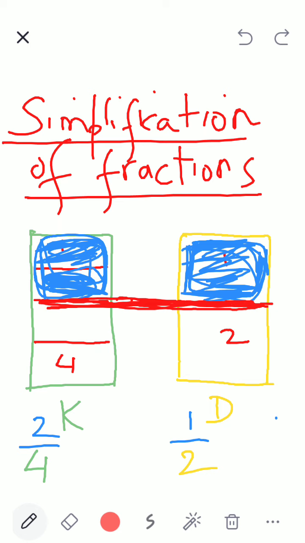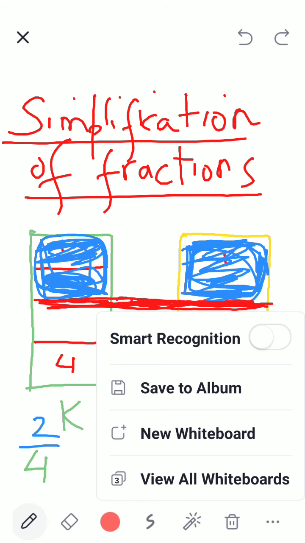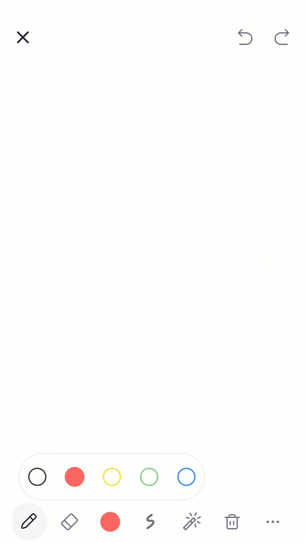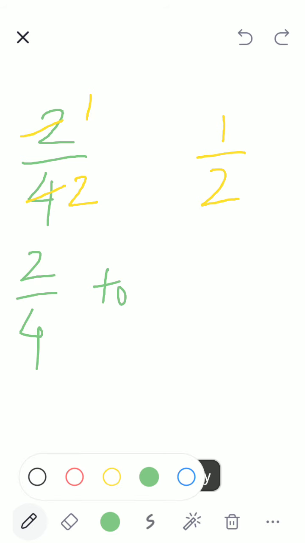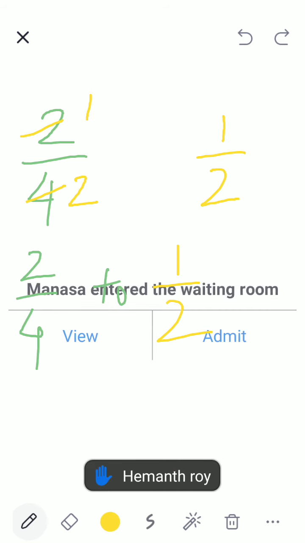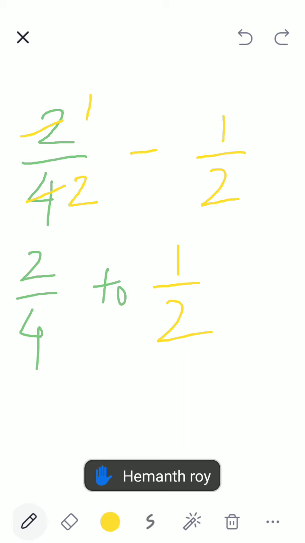Both are equal. So how much did Kirtana get? Kirtana got 2 out of 4. Dhanya got 1 out of 2, which is nothing but 2 ones are 2, 2 twos are 4. So 2 by 4 is simplified to 1 by 2. They are the same. This is equal.